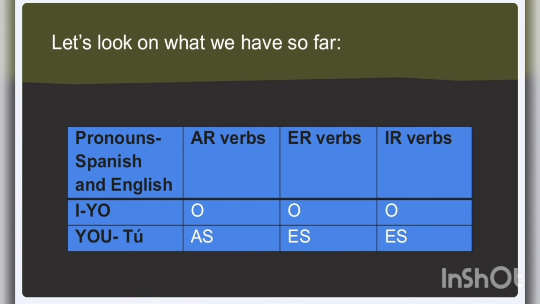So far, you have learned how to say at home I do this or at home I do that. You have also learned how to say at home you do this, at home you do that. So these are the endings that we have focused on so far.